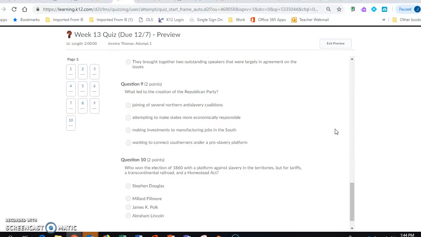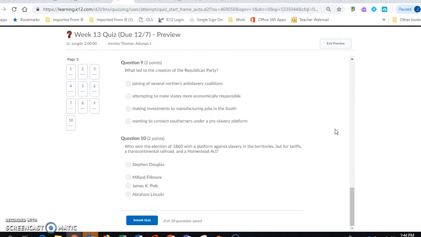Question number 9. What led to the creation of the Republican Party? Joining of several northern anti-slavery coalitions, attempting to make states more economically responsible, making investments to manufacturing jobs in the South, wanting to connect Southerners under a pro-slavery platform.